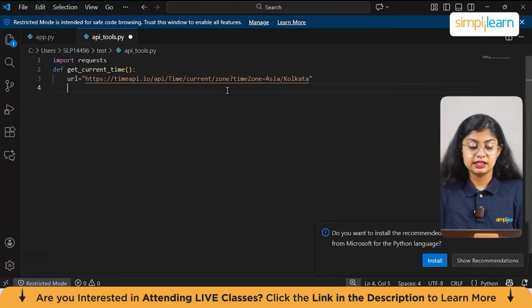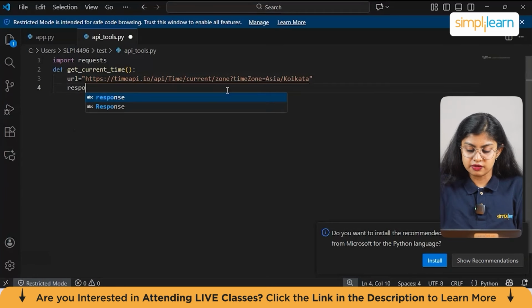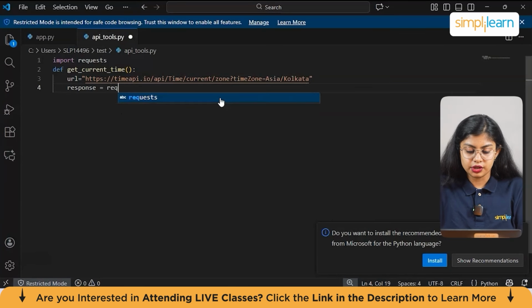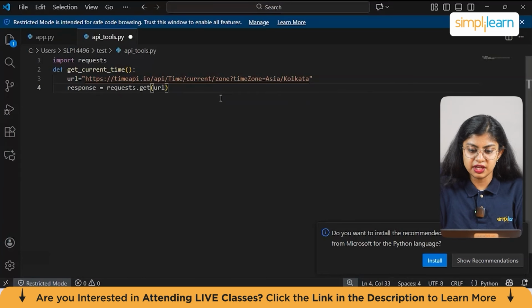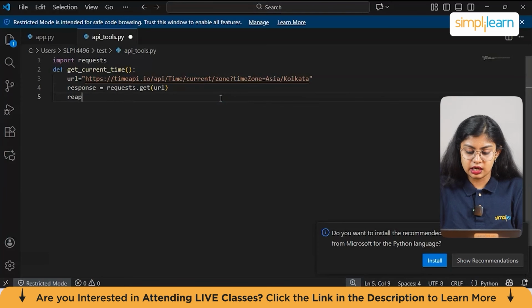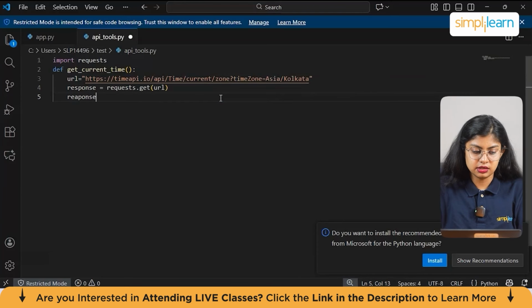Next, we have to send an HTTP request. So for that, we have response equal to requests.get(url). So from the URL, we are getting the time, which is the response basically. And then another line that we want is response.raise_for_status. Now this raises an error if the API call fails.